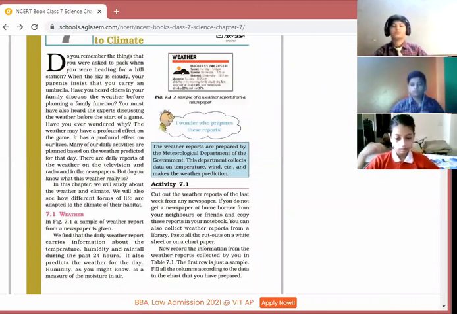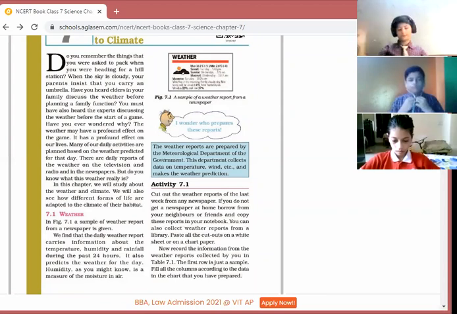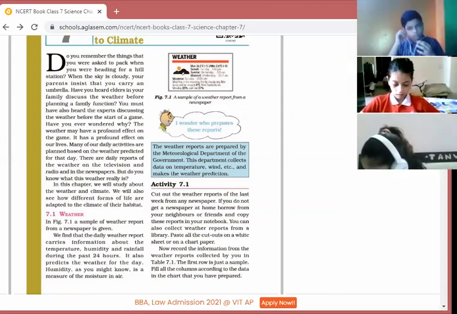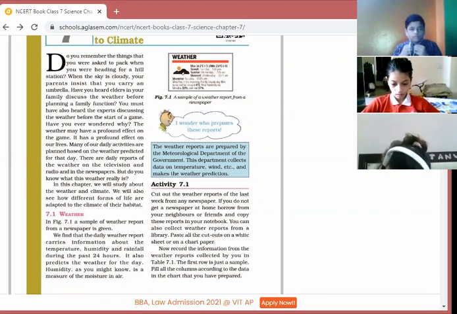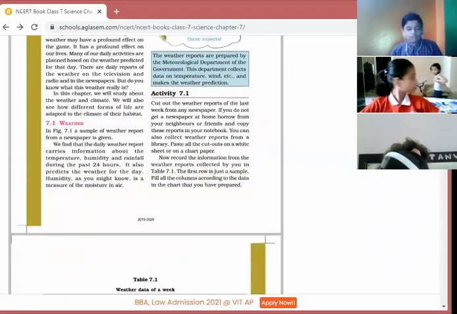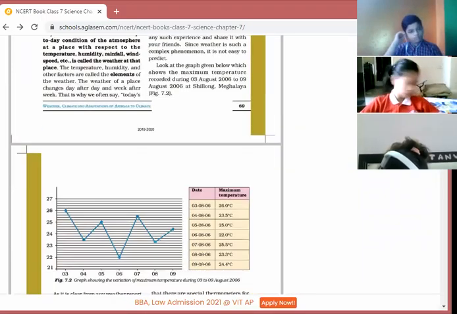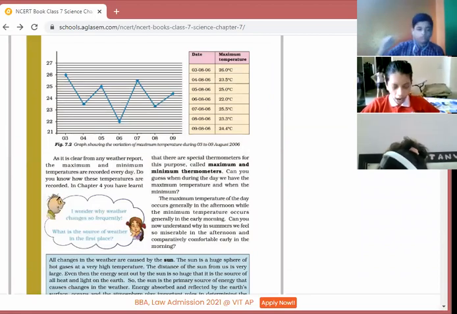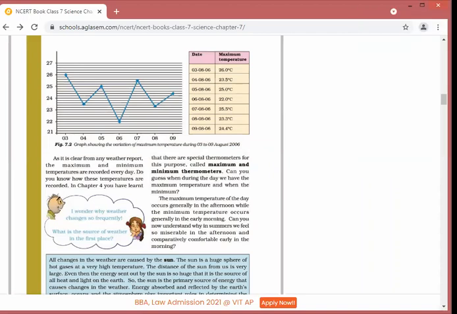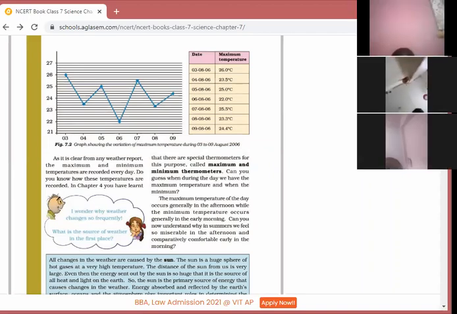And I've given you one work to paste the weather report, at least 3 or 4 weather reports on the left page of your notebook, so that you can get what's written in the weather report. Minimum and maximum temperature is there. After that, the amount of humidity is also there. Sunrise, sunset, means each and everything is mentioned in the weather report, so that you can see it in detail. You need to paste weather report in your notebooks.